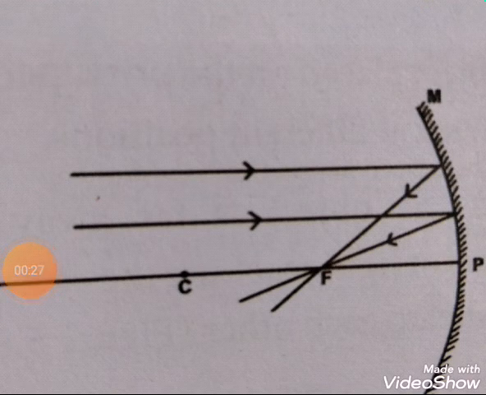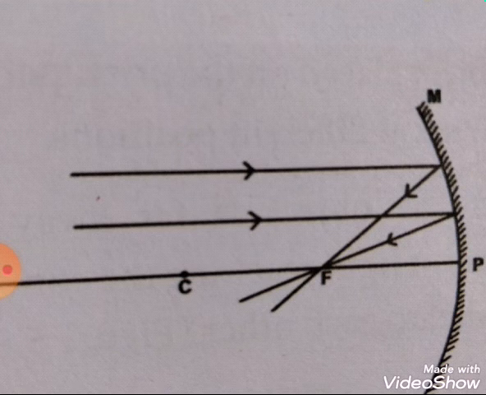Look at the first image, that is A. You can see in this case, when the object is far away at infinity, the rays of light reaching the concave mirror are parallel to each other. Where the reflected rays meet, that is the position where the image is forming.